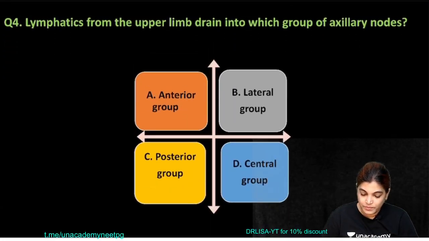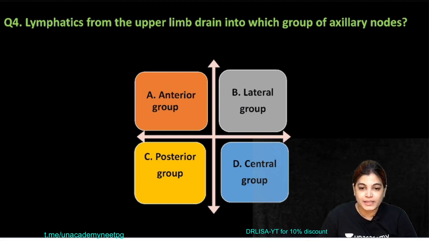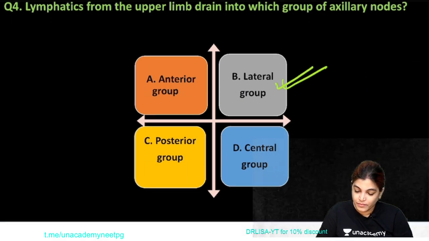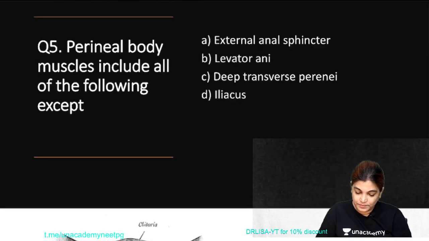Now we'll see the best answer. Lymphatics from the upper limb drain into which group of axillary lymph nodes? The correct answer is the lateral group of axillary lymph nodes. Now moving to the next.